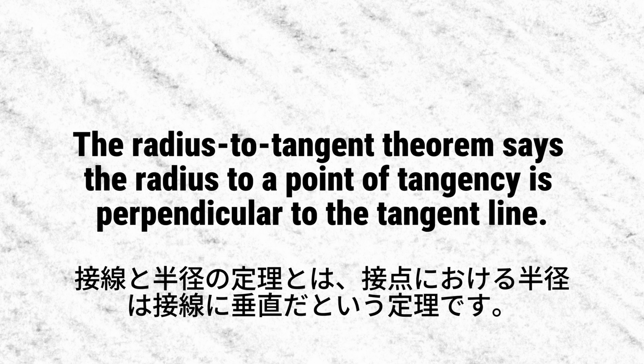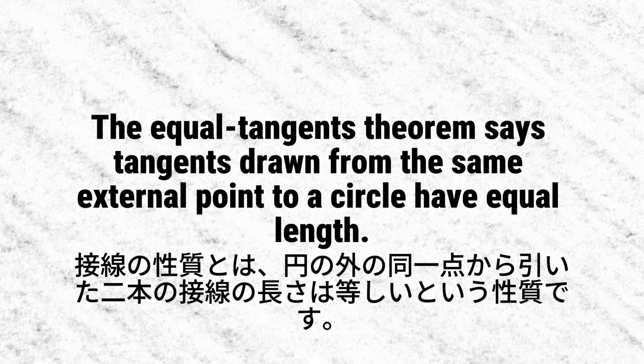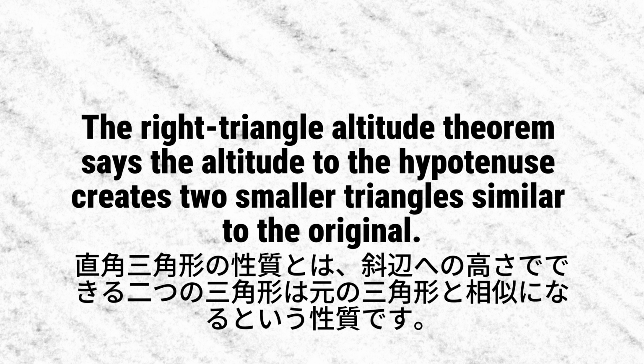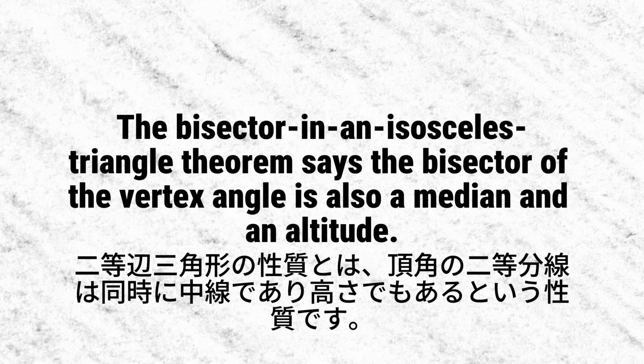The radius to tangent theorem says the radius to a point of tangency is perpendicular to the tangent line. The equal tangents theorem says tangents drawn from the same external point to a circle have equal length. The right triangle altitude theorem says the altitude to the hypotenuse creates two smaller triangles similar to the original.